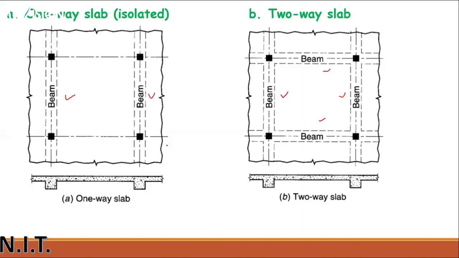Clear? So the one-way slab can be resisted with two beams, and the two-way slab with four beams. This is the basic difference, but this is not sufficient. I will provide a few more differences on later slides.